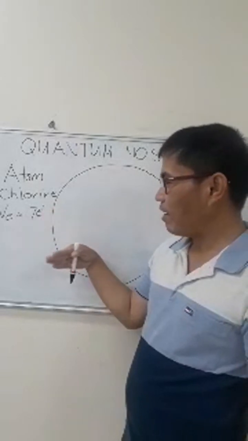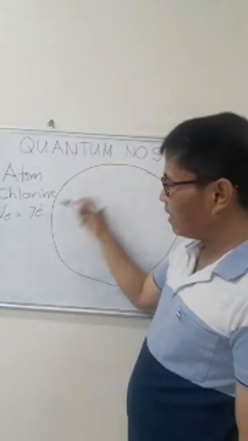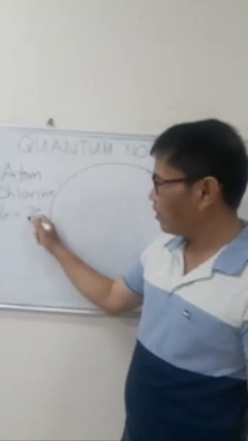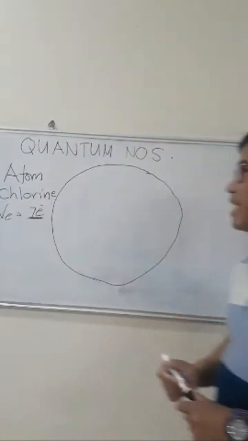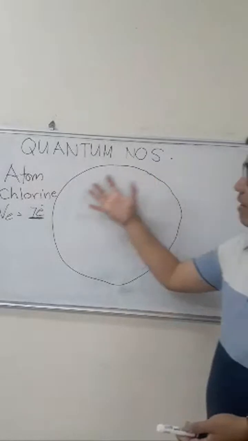Electrons we write as a small e with a small bar on top, so 7 electrons. This is one atom of chlorine.